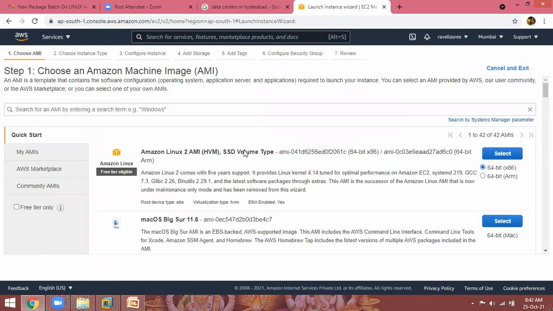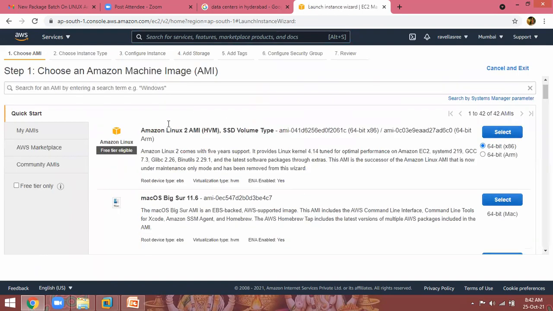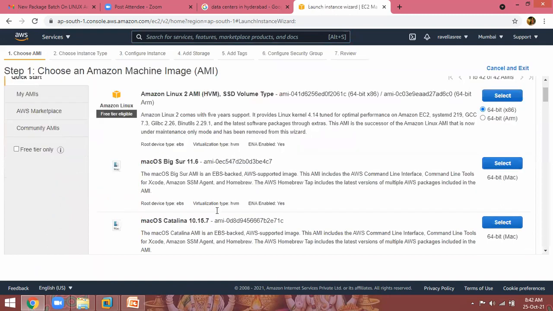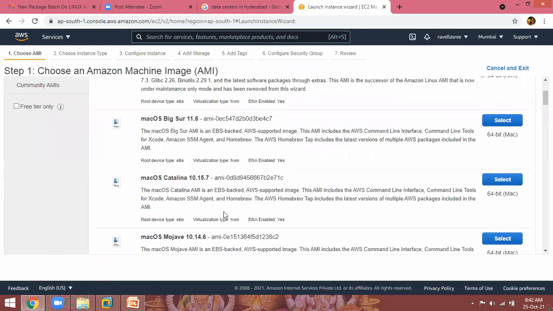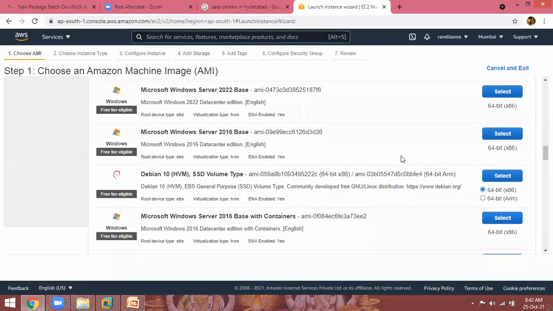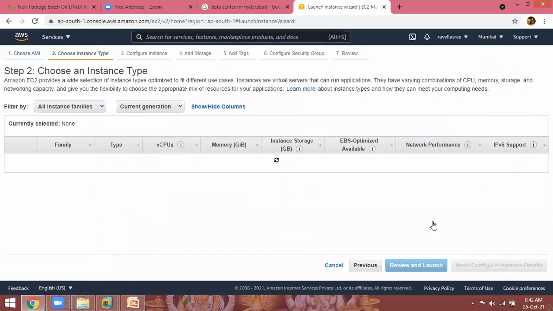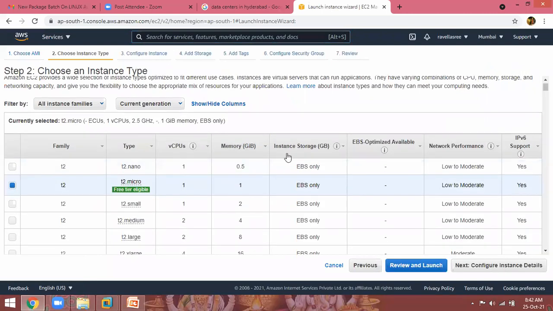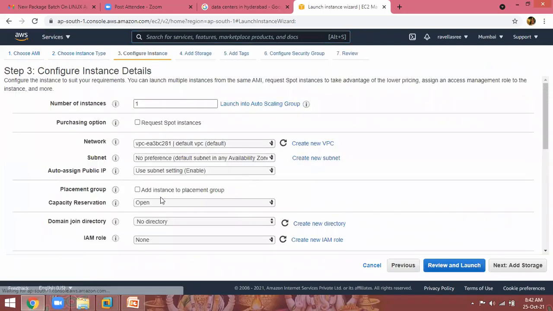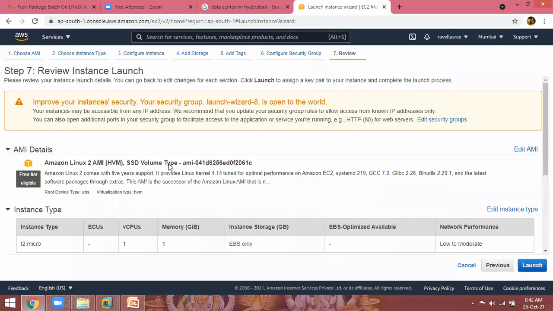Which servers? Amazon Linux, Mac OS, Red Hat servers, SUSE Linux server, Linux flavors I already explained, Microsoft Windows servers. So I want to launch one Linux server. Select the server which you want to launch depending upon your requirement. Review and launch. Launch the server. Launch instance. See, my Linux server is ready.